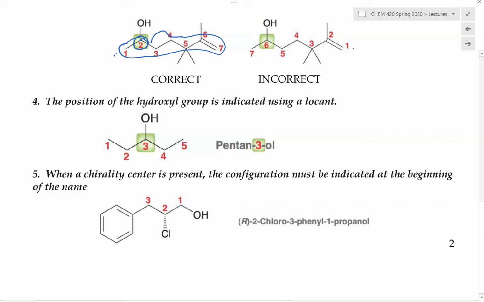And the position of the hydroxyl group is then indicated by using a locate number. So here's an example right here. If we were to have this alcohol, we need to indicate whether the hydroxy group exists on this parent chain, and that is done by using the locate number. So in this case right here, this will be pentane-3-ol. And this 3 right here tells us that it is located on carbon number 3 on the parent chain.